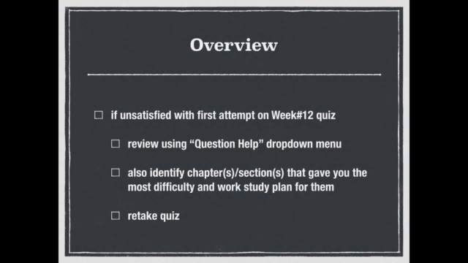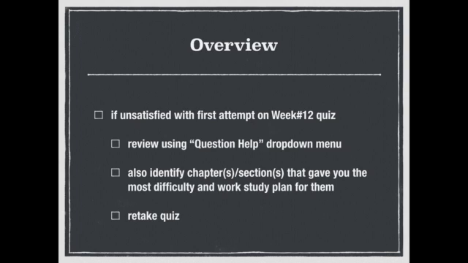So after you take the first, you have your first attempt on the week 12 quiz. If you're not happy with it, make sure, as always, that you review the questions you got wrong using that question help drop-down menu. This is only available in review mode. It's not available to you while you're actually taking the quiz.